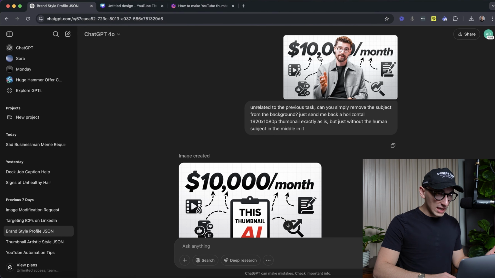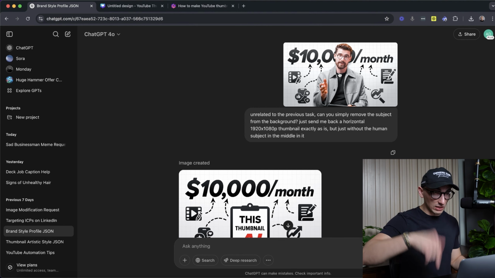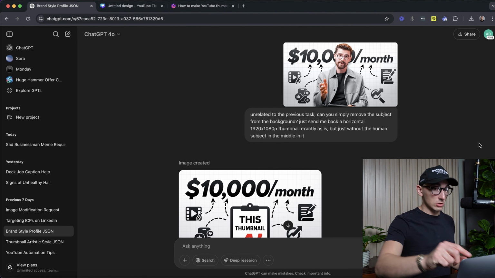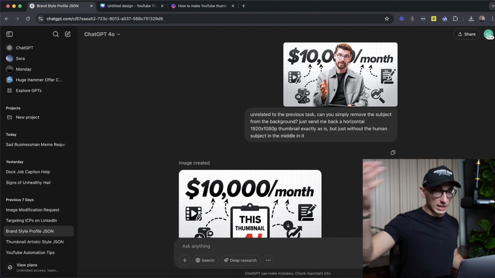And I still think that if I did this in Canva, I could easily just go to the magic grab tool, select him, it'll get him and hit delete, and then he's gone. Now, maybe behind him, the zero doesn't fill in properly and it's blurry, but so what? If I wanted to rip this background, I would either just use the magic erase tool and erase all the text behind him, or I would go ahead and just put another human subject over it so that it covers the mistake.